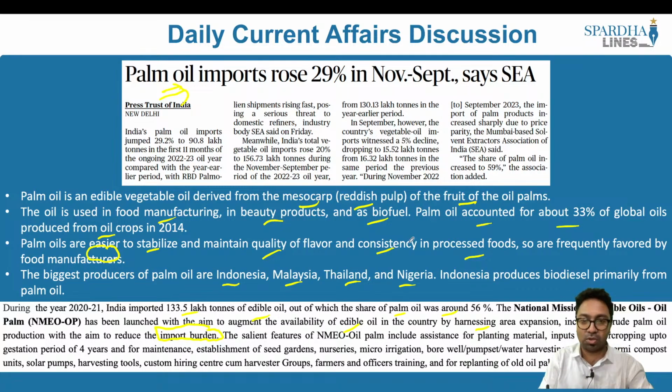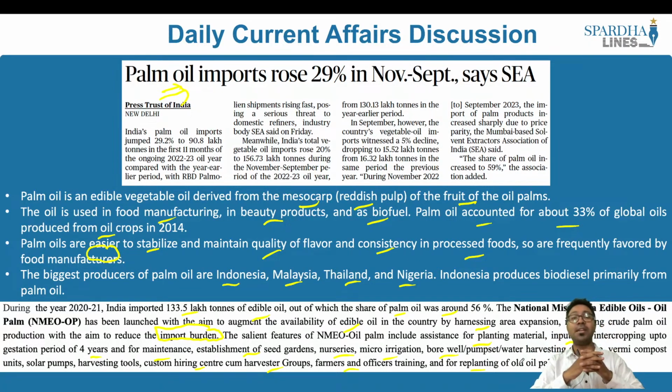The salient features also include assistance for planting material, inputs for intercropping up to the gestation period of 4 years and for maintenance, establishment of seed gardens, nurseries, micro irrigation, borewell pump set, harvesting structure, vermicompost units, solar pumps, harvesting tools, custom hiring centre cum harvester groups, farmers and officers training, and for replanting of old oil palm gardens. These are some of the measures that have been taken in order to reduce the imports from other countries.